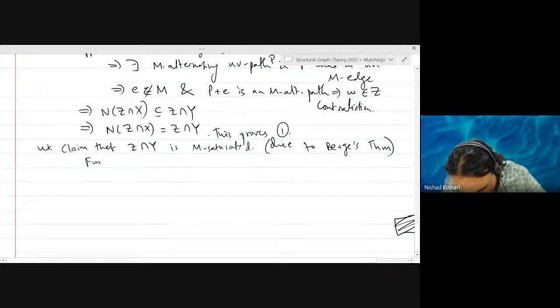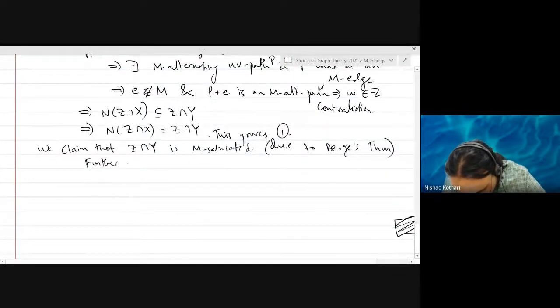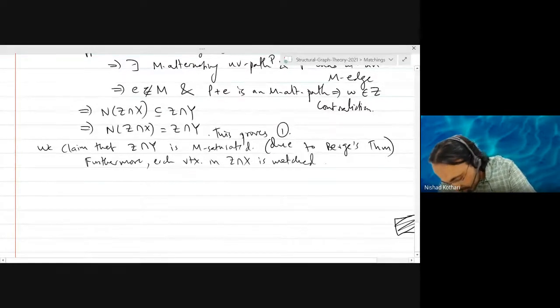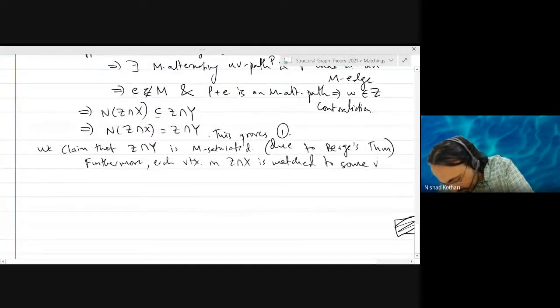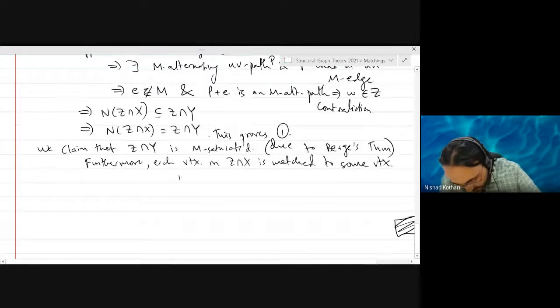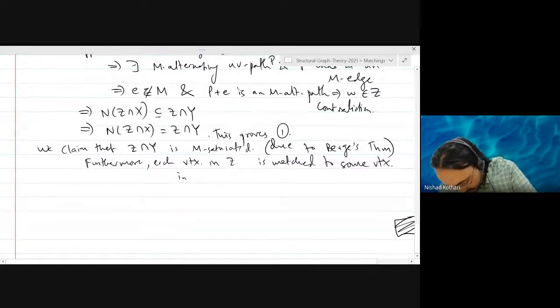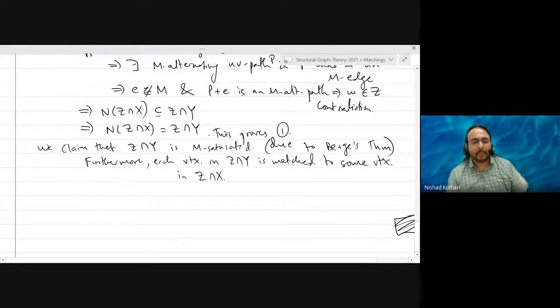Furthermore, each vertex in Z intersection X is matched to some vertex in, sorry, I meant Z intersection Y. Each vertex in Z intersection Y is matched to some vertex in Z intersection X. Right?